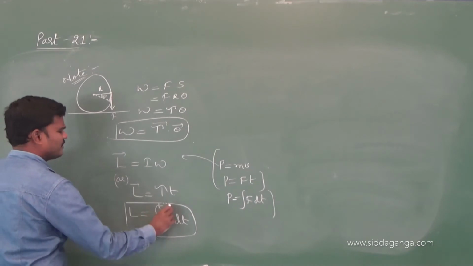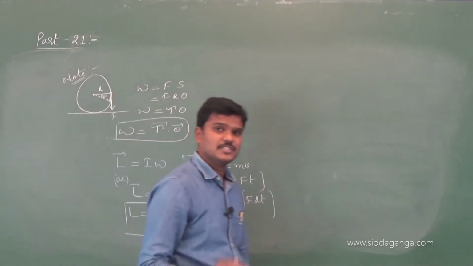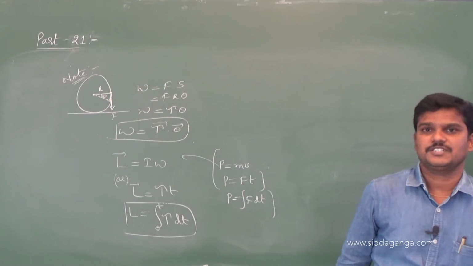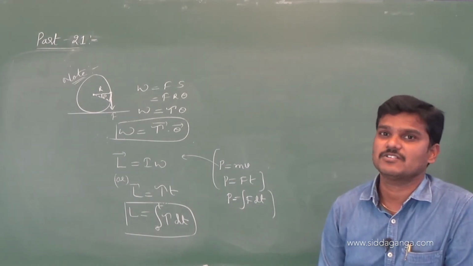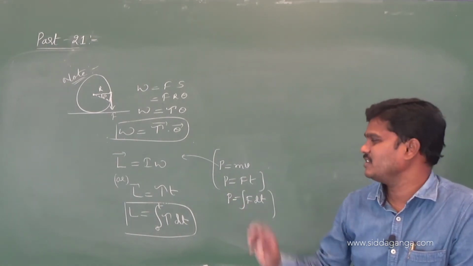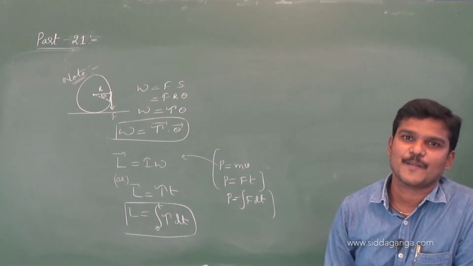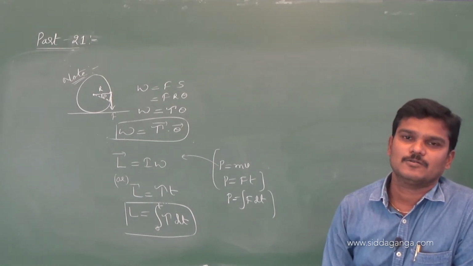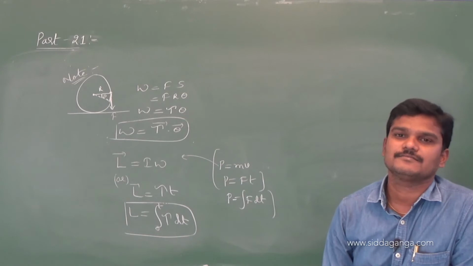0 to t, they will give proper numbers. So use this formula to solve your assignment sheets, because they have given some questions based on these basic formulas. That's why I am doing all these things. Angular impulse. Now write down one more formula.